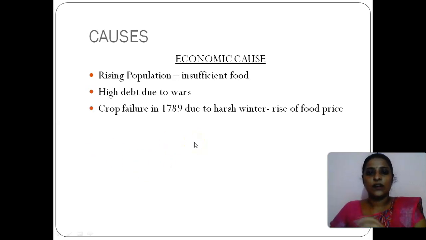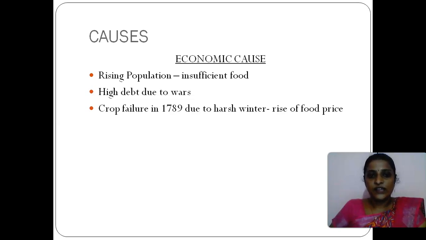And coming to the economic causes, the major problem of the French Revolution is economic causes. That is the one which actually started this revolution. France was having a rise of population. The population was increasing dramatically, but the government could not provide sufficient food to the increasing population. People were suffering from a food crisis, and the country itself was suffering from high debt due to all the wars, and all these economic problems became so severe in the year 1789.